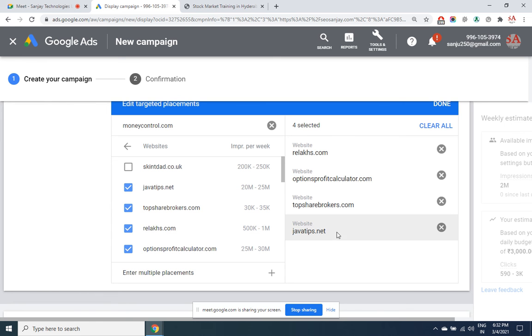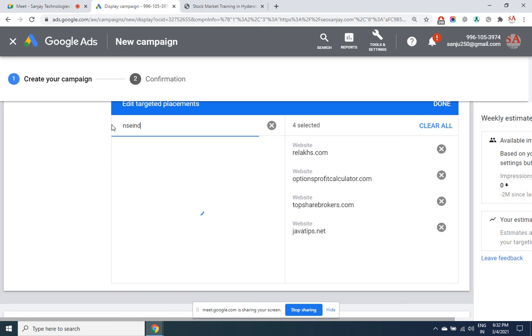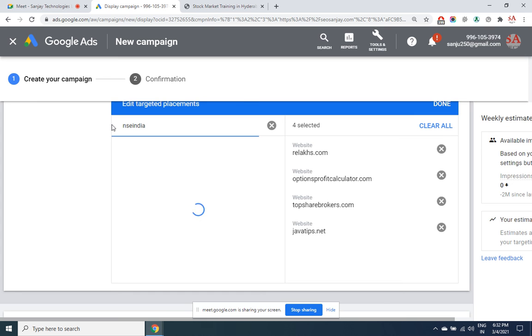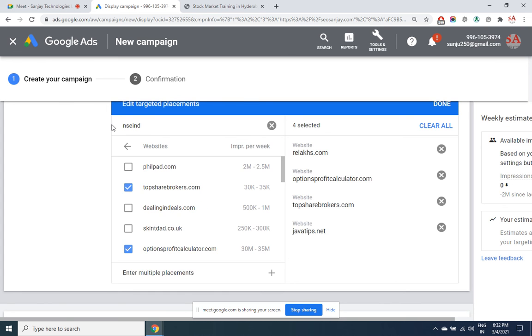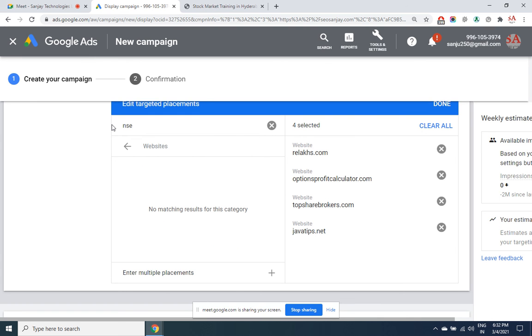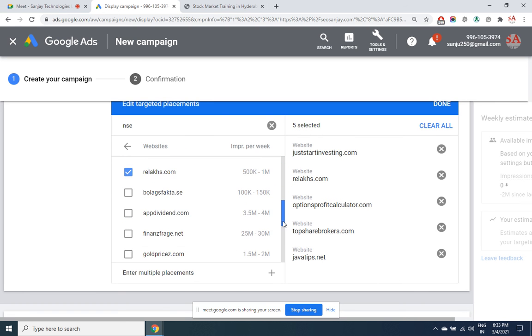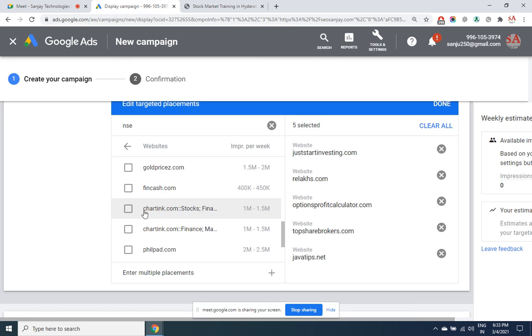Okay, in all these websites your ad will get displayed. Maybe some other site, let's see NSA India. NSA India also does not have Google Ads. This is okay. Charting is a very popular site.